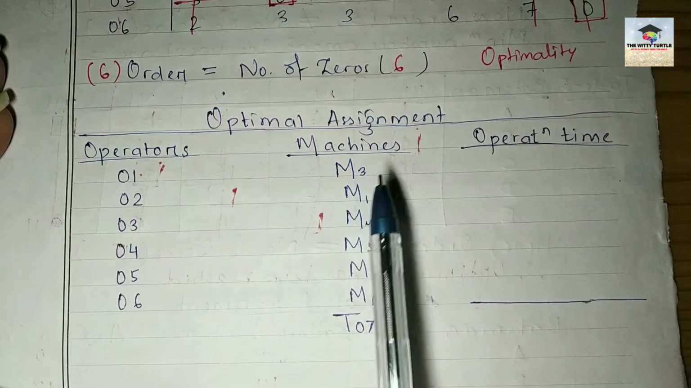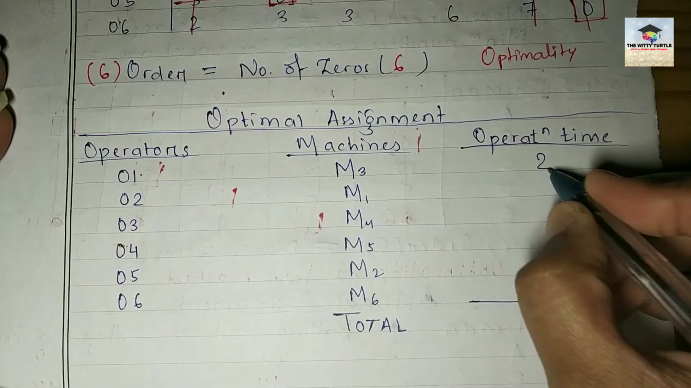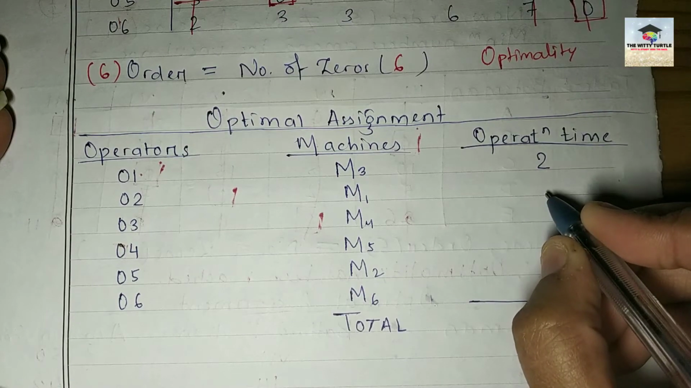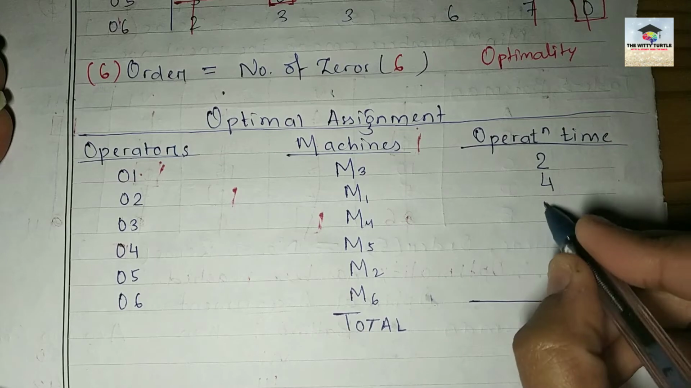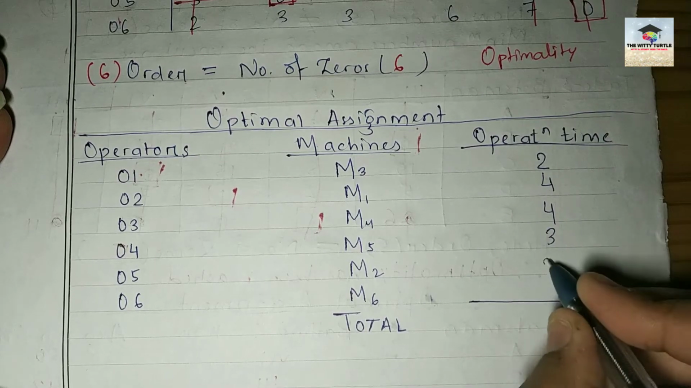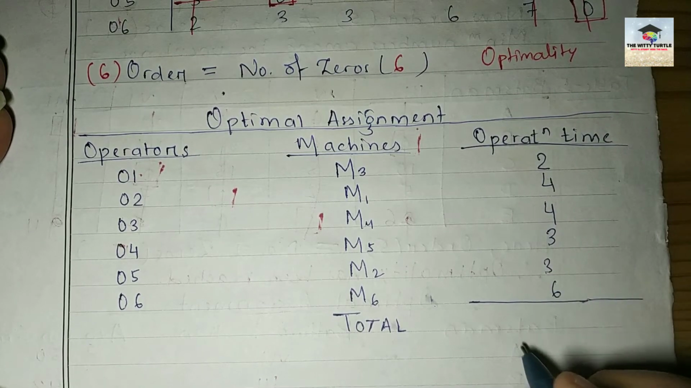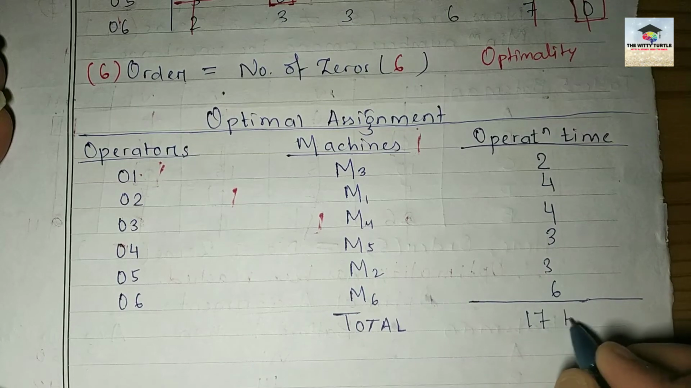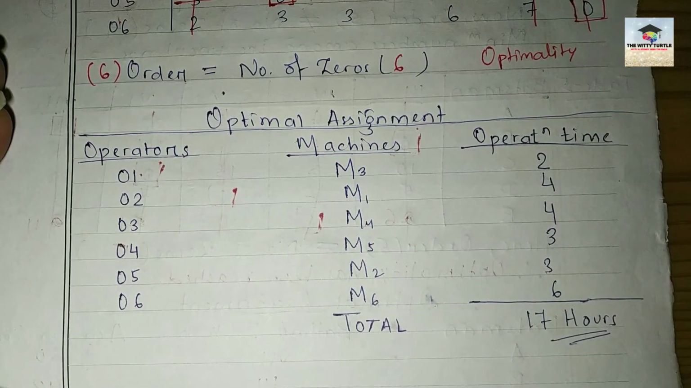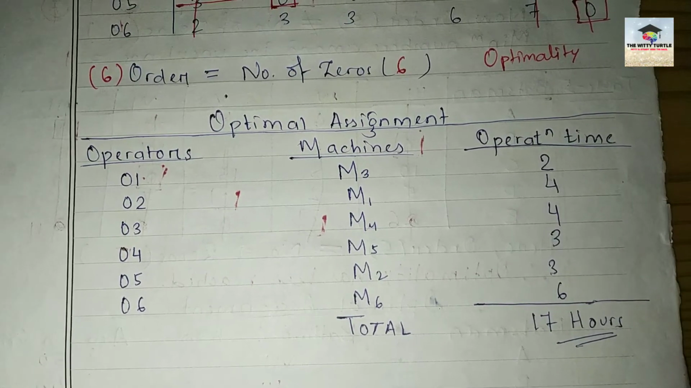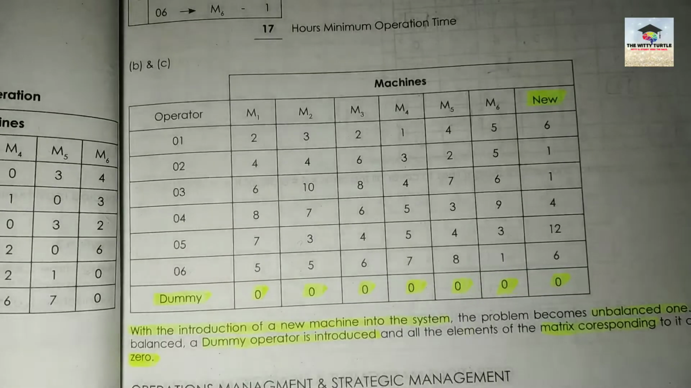Right? Now go back to the question and tell me what is the operation time taken by operator 1 for machine 3? It is 2 hours. For operator 2 machine 1 it is 4 hours. Then again 4 hours, 3 hours, 3 hours, 6 hours. So in total they are taking 17 hours. Right? So this is the minimum time taken. Right? I hope the first point is clear now.